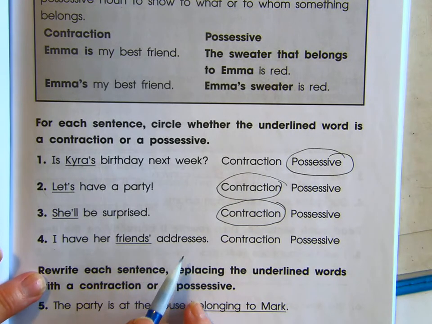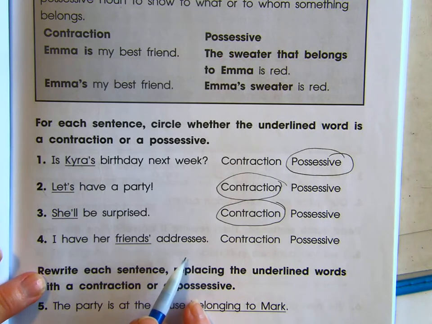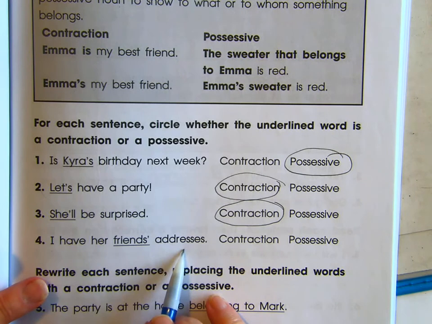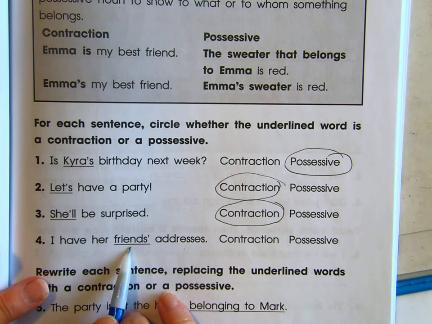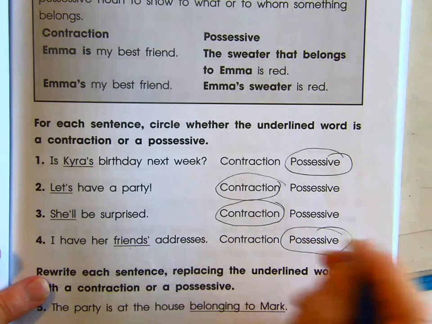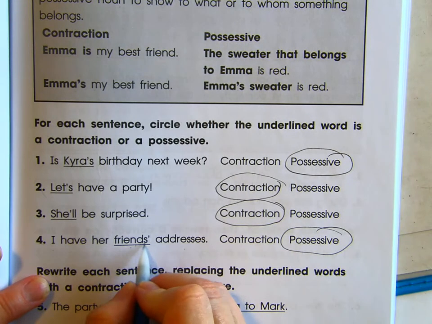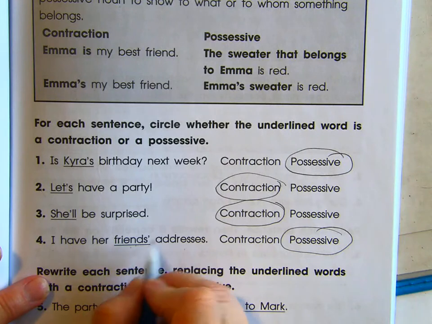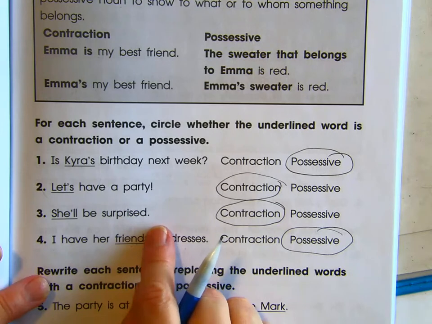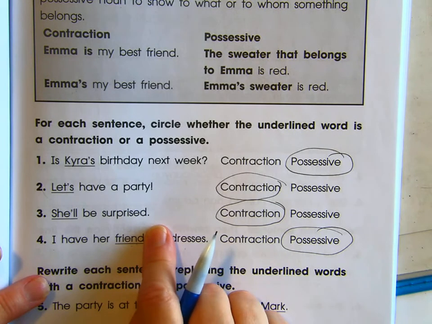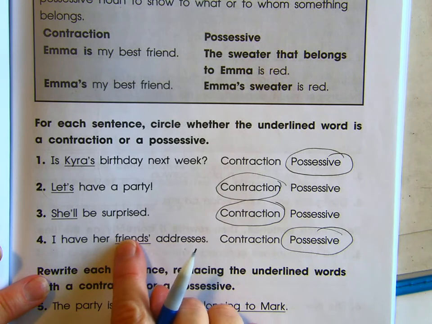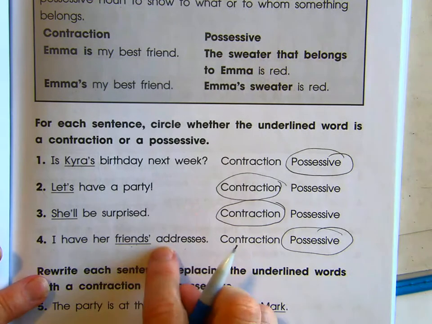I have her friends' addresses. So this one is a possessive. It's the addresses that belong to her friends. Her friends' addresses. And here it's not an apostrophe S because the S is plural. It's more than one friend. So if it were just one, if I have her friend's address, then it would be apostrophe S. But this is more than one address, more than one friend. So the apostrophe comes after the S.